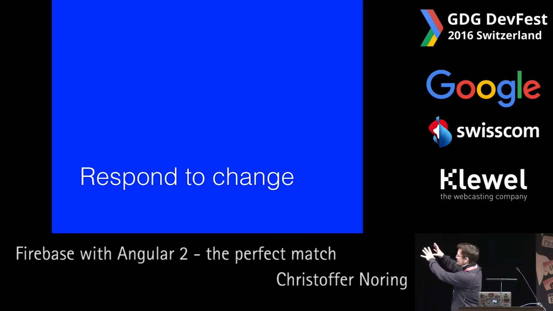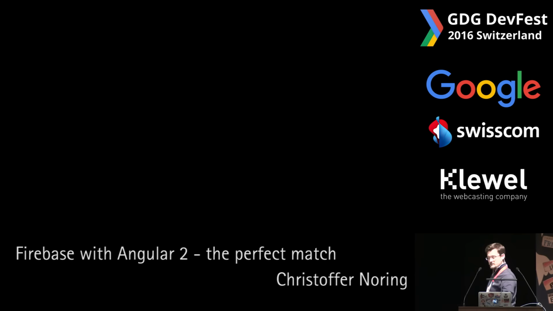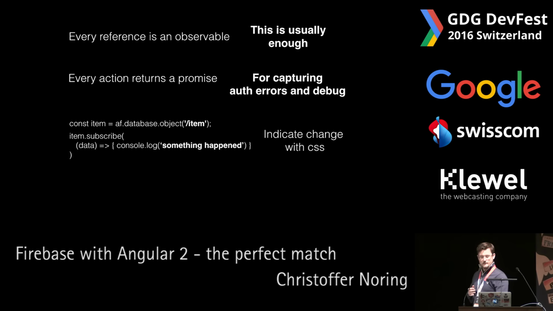So you want some way for the system to tell you that this time slot was taken, I better take another time slot. Regardless if it's trying to wash your clothes or trying to book a movie ticket, we need to know when a change happens in the database. So how do we do that? AngularFire is very simple in this manner. It's dealing with observables when we're talking to, for example, /items. And if we try to perform a CRUD operation, it's going to give us a promise back. I will show you what I mean.